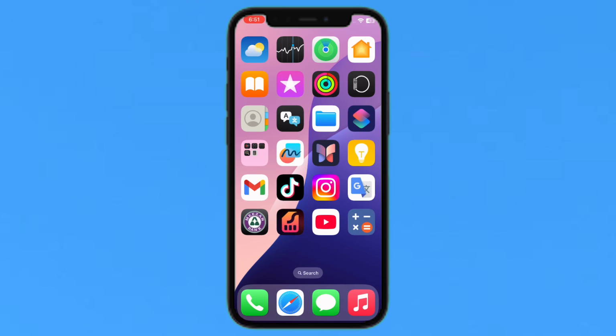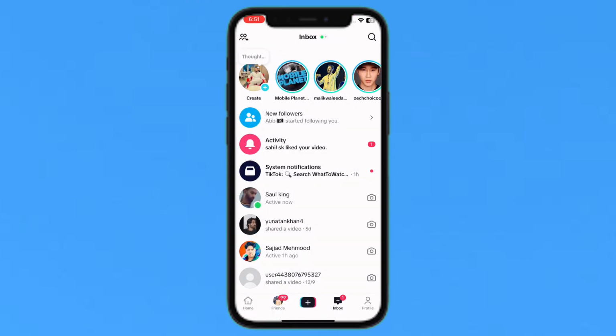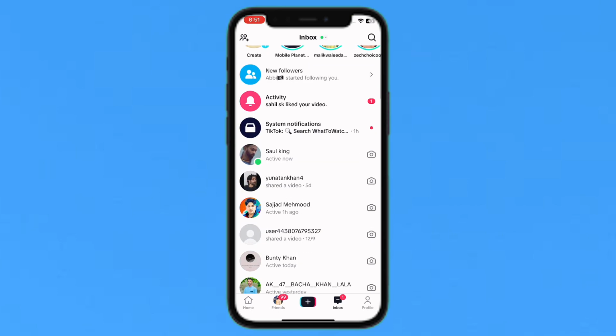So I will tell you how to identify news you can trust about TikTok. The first thing is that you will open the TikTok app officially. So how to identify misinformation from here.